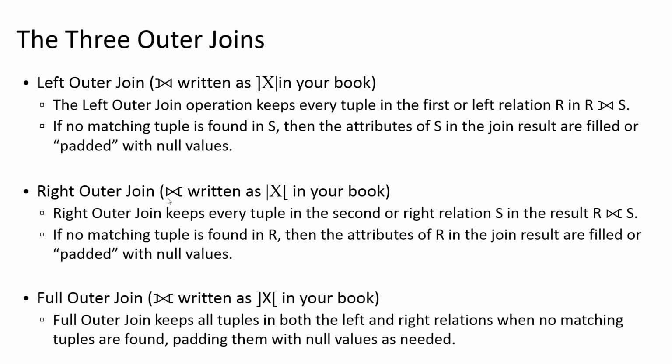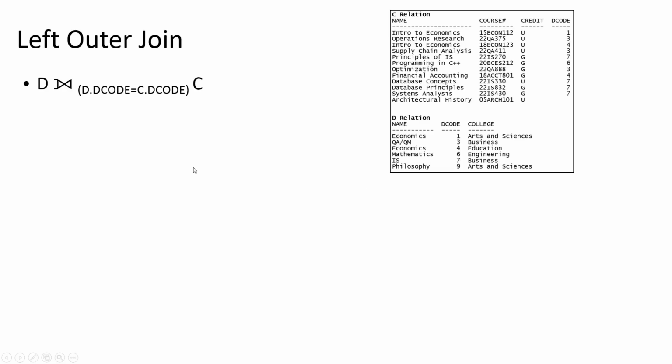And then the full outer join, where we have our equijoin symbol with the little arms on both the left and the right, is going to keep every tuple from both relations, whether or not they have a matching tuple in the other relation. So let's see what this means in our C and D relations.